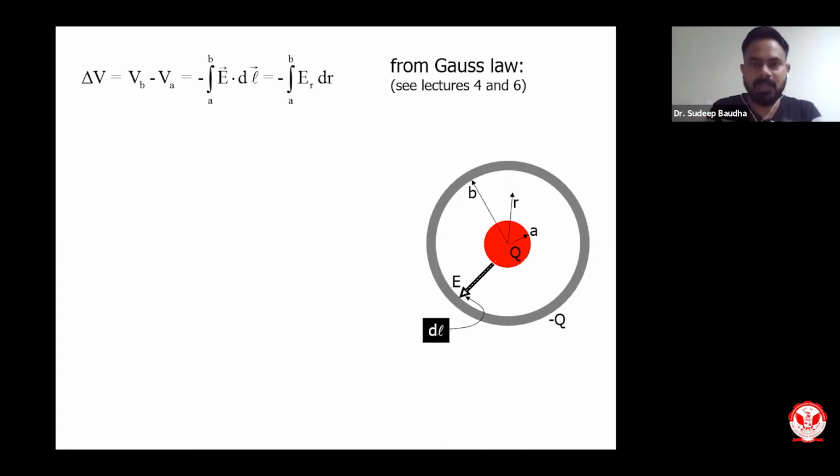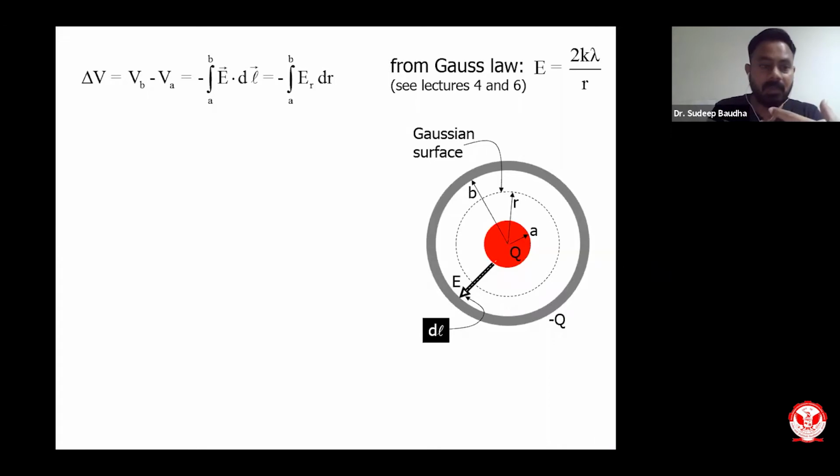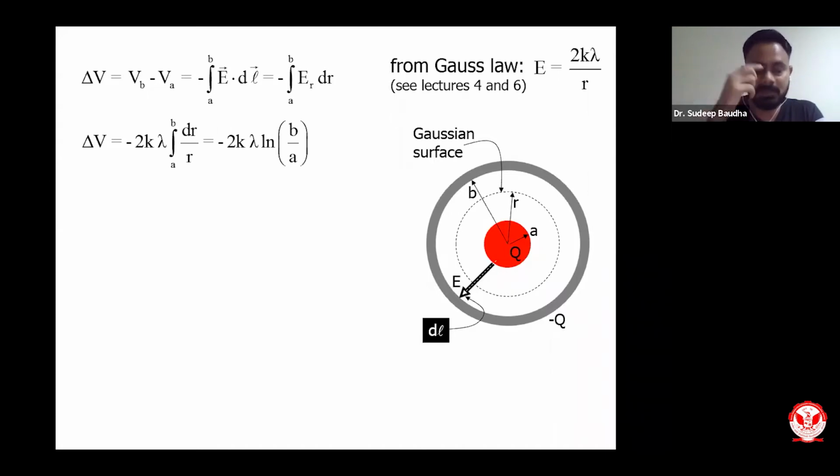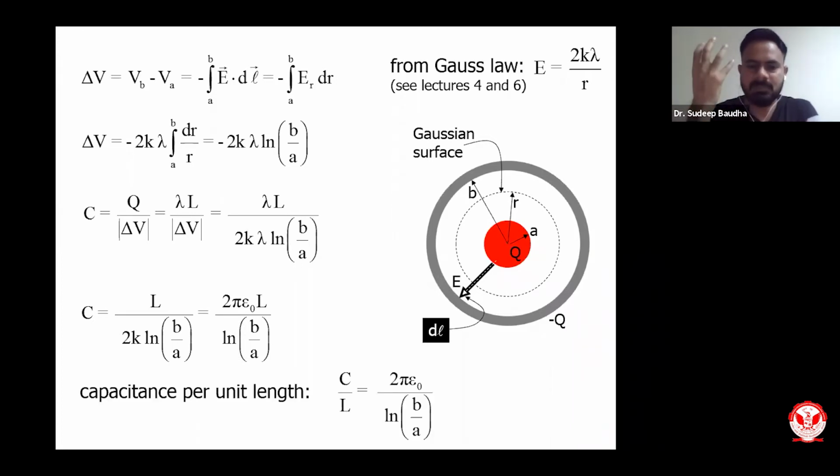So we have done the capacitance between two conductors, or in the middle of the conductors. We have done the derivation from the Gaussian point of view. We have taken the electric field due to Gauss law and integrated it to find delta V, the potential difference, and we finally got capacitance per unit length, C upon L, equal to 2 pi epsilon naught upon natural log of D by A. That is the capacitance between two concentric conductors.